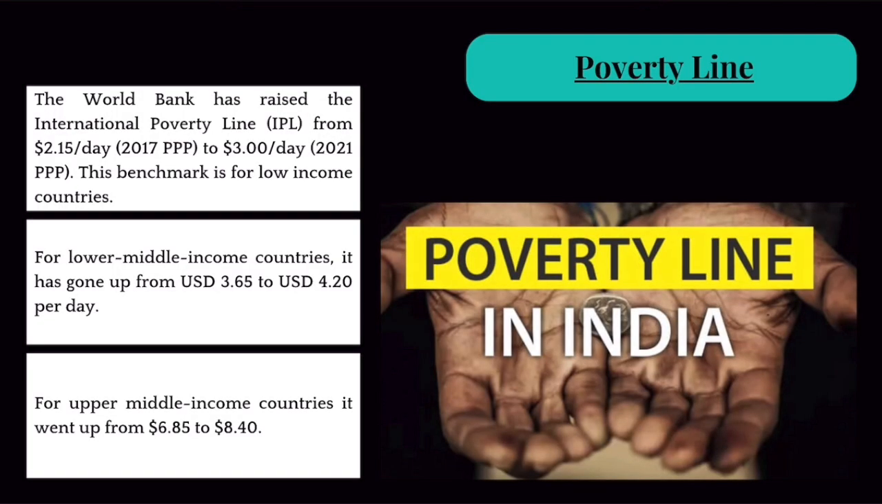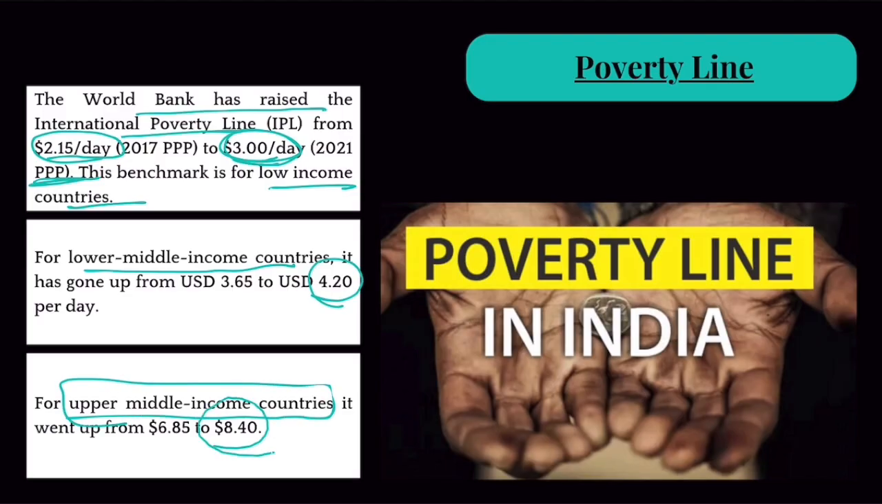Now, what you need to remember is, first of all, what is the poverty line as defined by the World Bank? The World Bank has recently raised the international poverty line from $2.15 to $3 per day, in PPP terms. Now this is for low income countries. So the poverty line for low income countries is $3. For lower middle income countries it's $4.2. And for upper middle income countries it is $8.4. So based on the GDP or richness level of a country, you have devised different poverty lines.